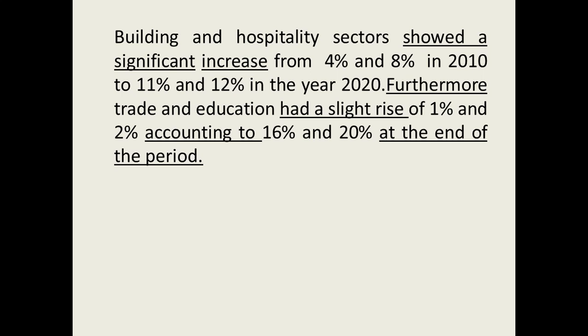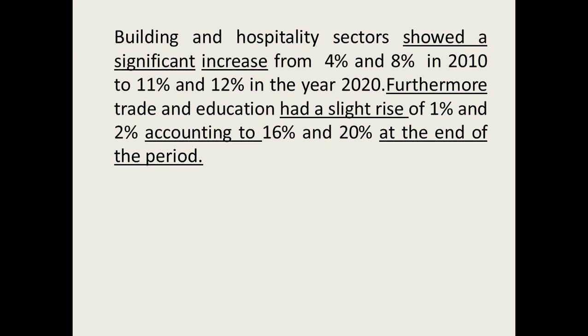Instead of writing 2020 again, we have written at the end of the year, or at the end of the period, or the end of the decade. All right, clear, isn't it? What we have done, we have written the same thing, only we have used different words. Here we shouldn't repeat the words again and again as far as possible.